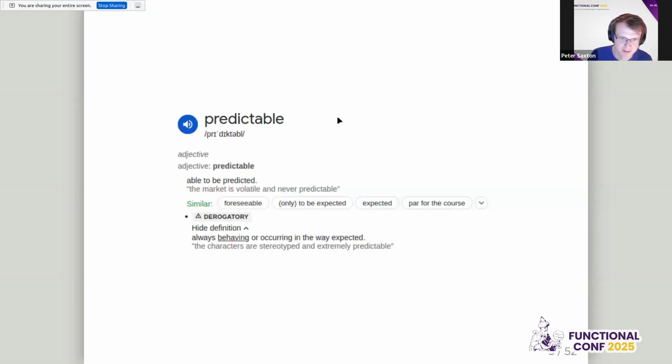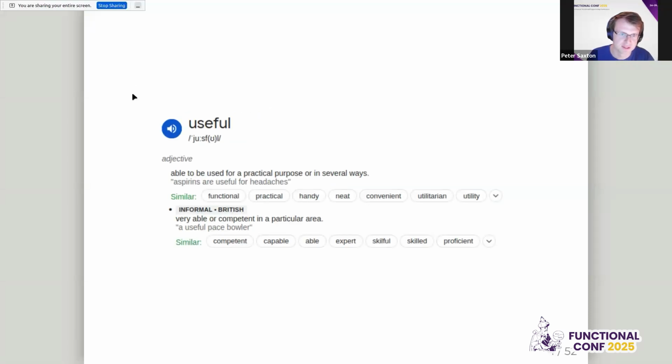Why these words? Let's just do the definitions. It can't be a talk without a good clarification of definitions. So predictable: ability to be predicted. That's not very useful. And the only other thing that Google gives us is this derogatory version, which is always behaving or occurring in the way expected, which to me sounds very sensible and not at all derogatory. This is exactly what I would like my programs to do. Certainly occurring in the way expected isn't saying even always in the same way. So that's nice. And then we have useful.